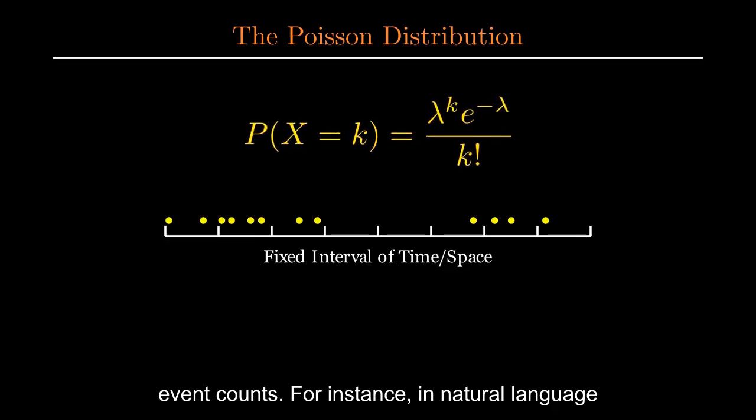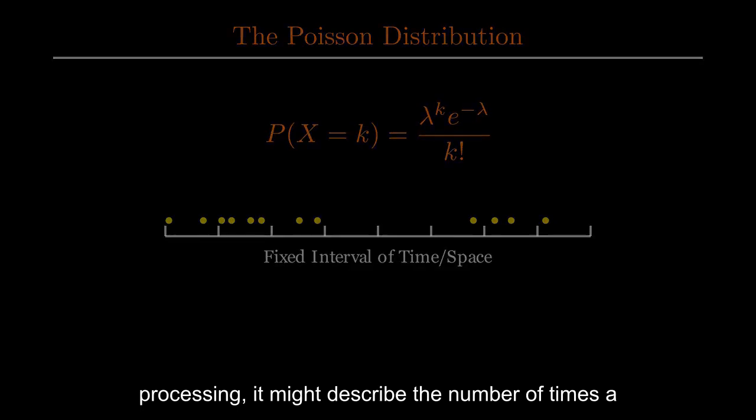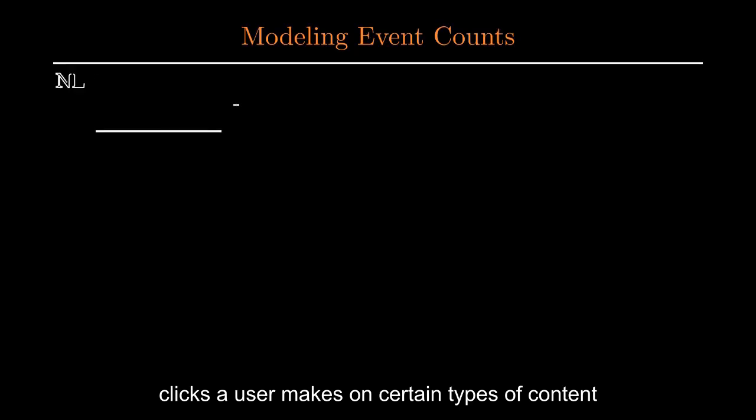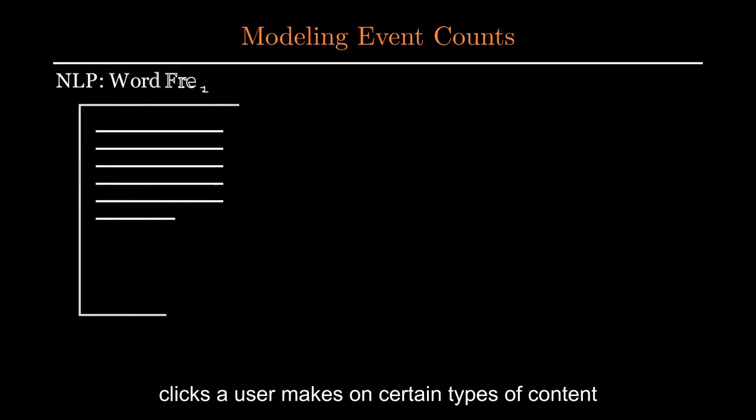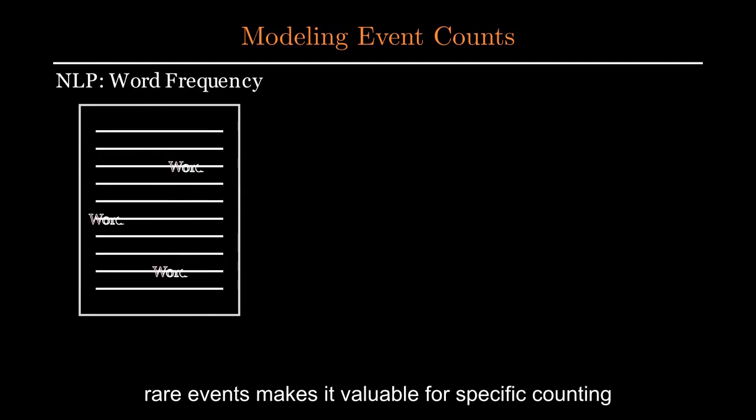For instance, in natural language processing, it might describe the number of times a particular word appears in a document. In recommendation systems, it could model the number of clicks a user makes on certain types of content within a session. Its assumption of independent, rare events makes it valuable for specific counting scenarios.